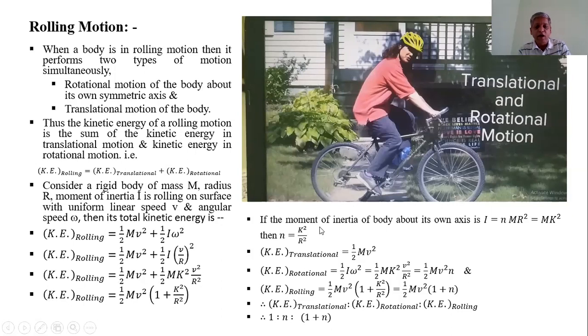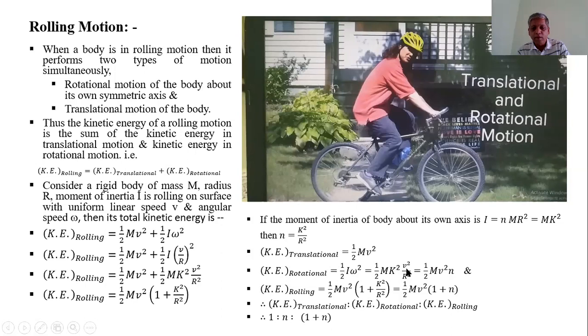If the moment of inertia of the body about its own axis is I is equal to n times mr square, that is equal to mk square in terms of radius of gyration, therefore n is equal to k square upon r square. Writing k square upon r square as n, we get the kinetic energy of translational motion equal to half mv square. Kinetic energy of rotational motion is equal to half I omega square. I is mk square, omega square is v square upon r square.